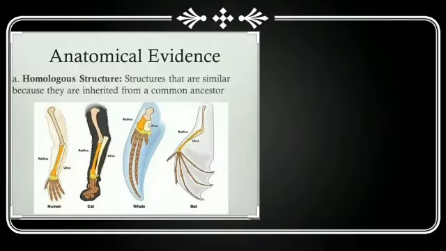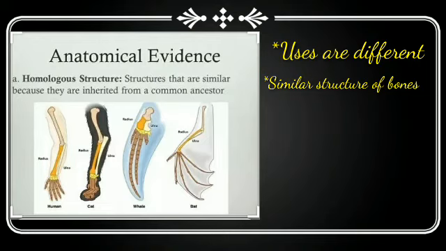The next evidence we have to learn is the anatomical evidence. In this you will see the figure of this bone structure. The parts of these animals don't look similar to each other, and their uses are also different, and they look different, but they have a similar structure of bones inside. So this similarity in the leaf and the structure of these bones shows that they evolved from the same species.